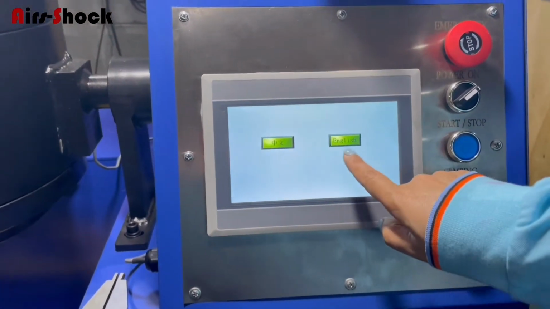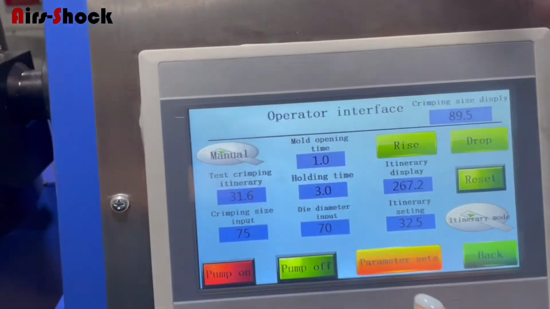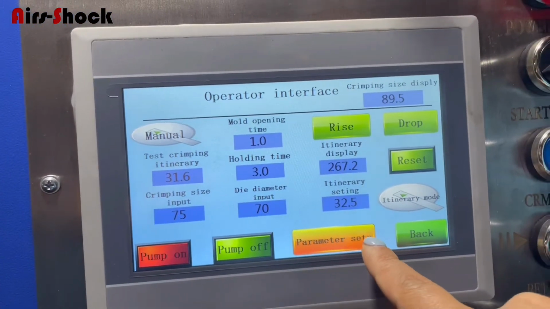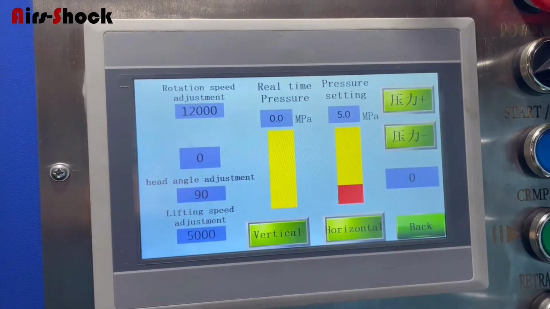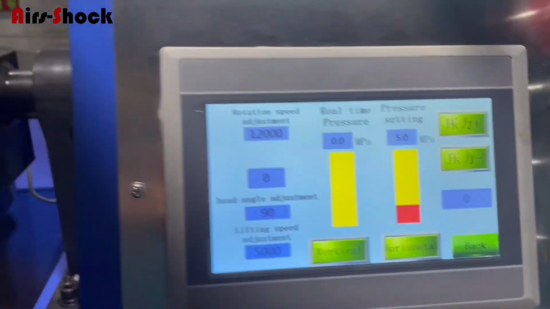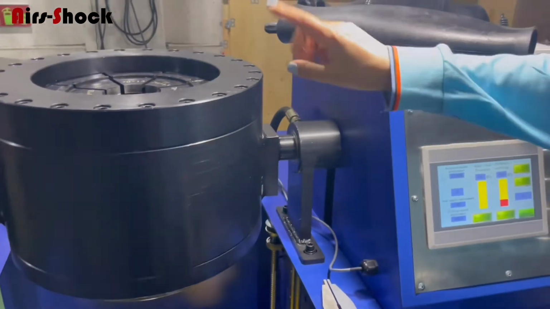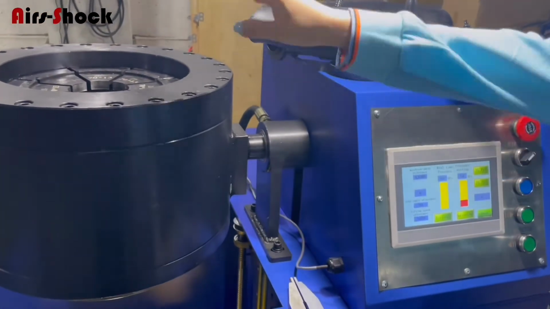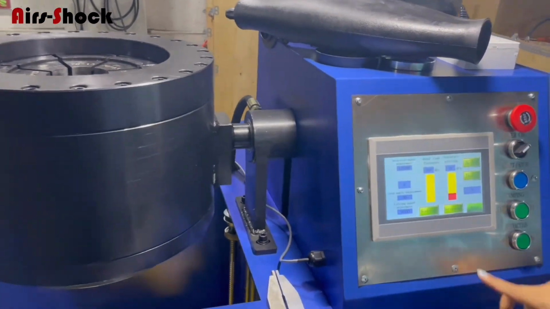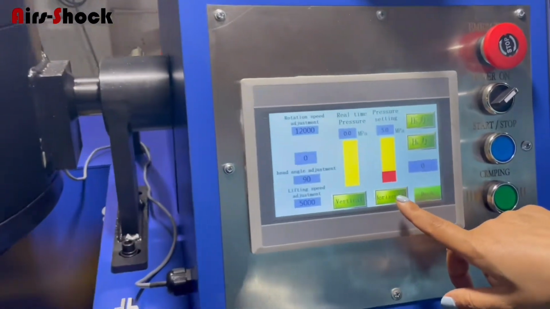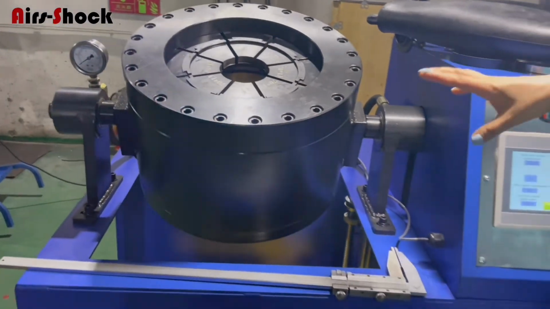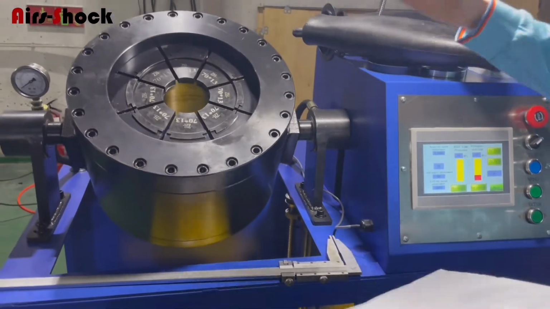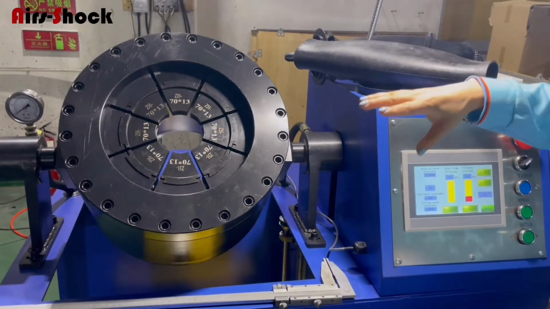Okay, go inside the English model. Okay, here parameter sets. It means data sets. Okay, we go inside, and for the machine head, we set the original position in the vertical. Okay, and if you touch this horizontal, you see the machine head will change to horizontal.